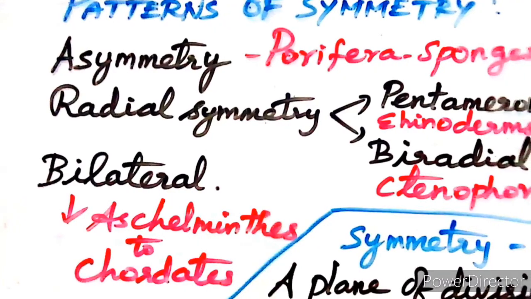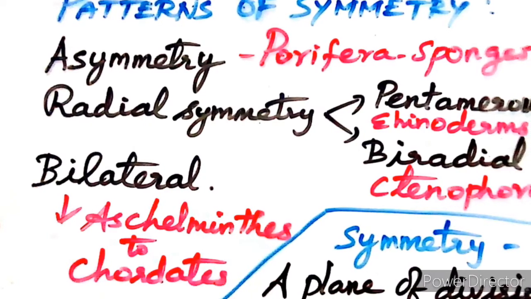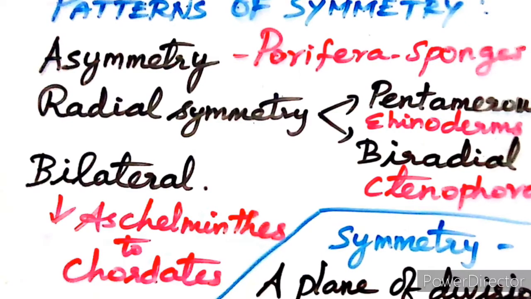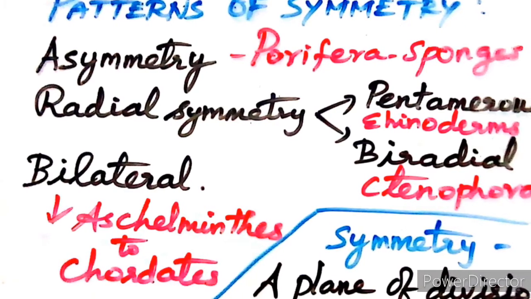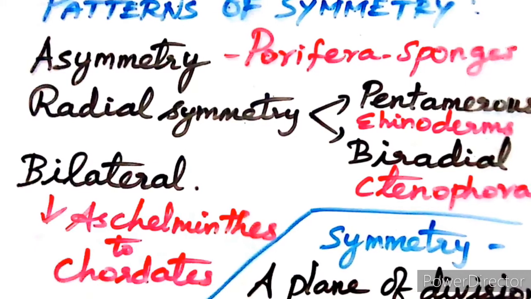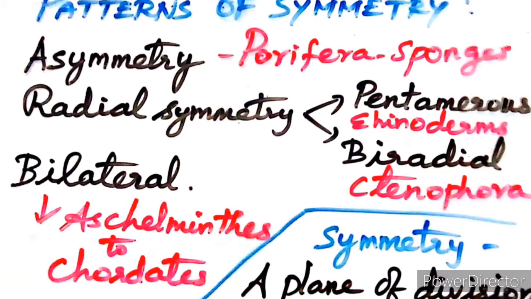Bilateral symmetry. Animals which have two similar halves on either side of the central plane show bilateral symmetry. So if we cut an organism along the central plane, we should get two equal, similar halves. That is bilateral symmetry. You can see it in triploblastic animals.